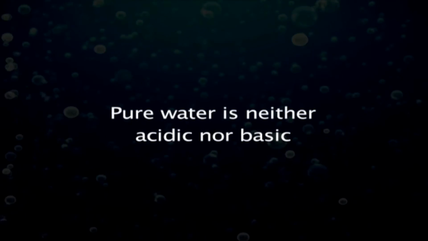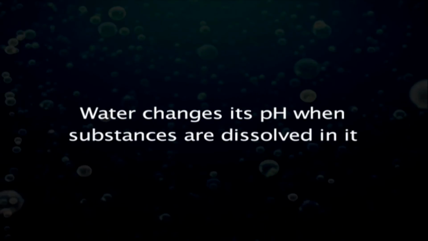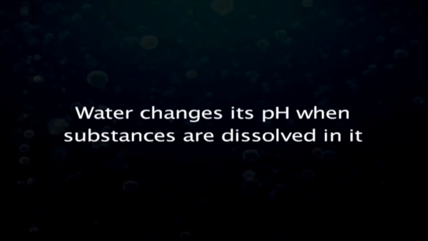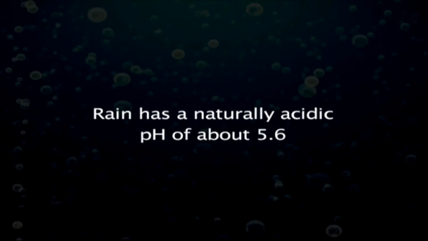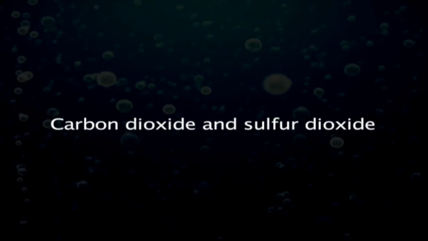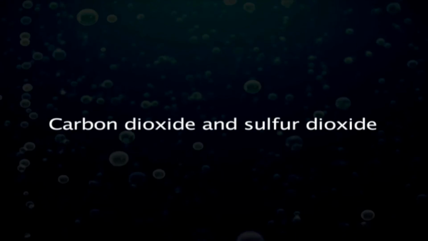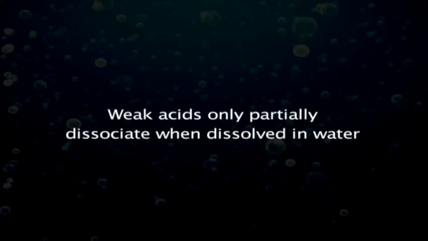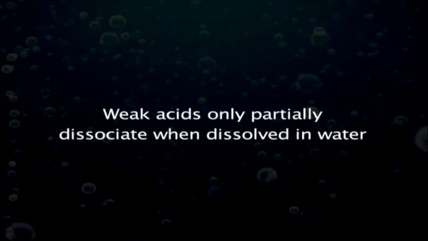As a result, pure water is neither acidic nor basic. Water changes its pH when substances are dissolved in it. Rain has a naturally acidic pH of about 5.6 because it contains naturally derived carbon dioxide and sulfur dioxide. Weak acids only partially dissociate when dissolved in water.